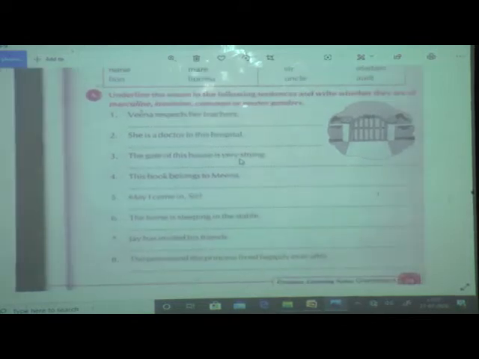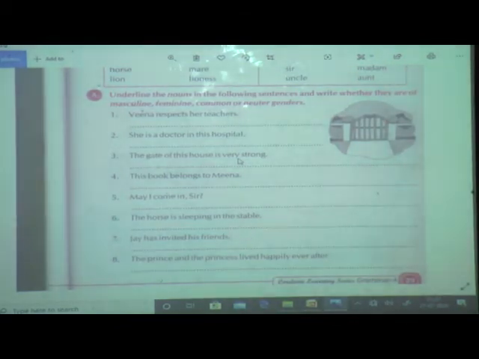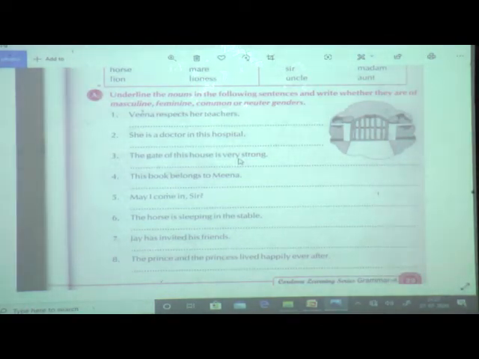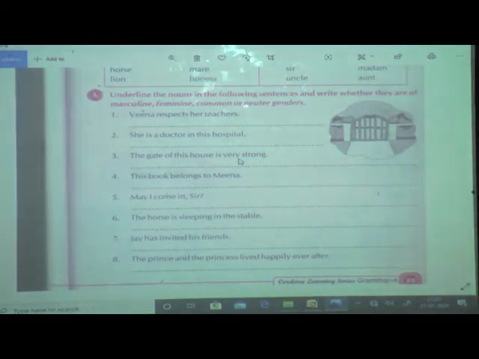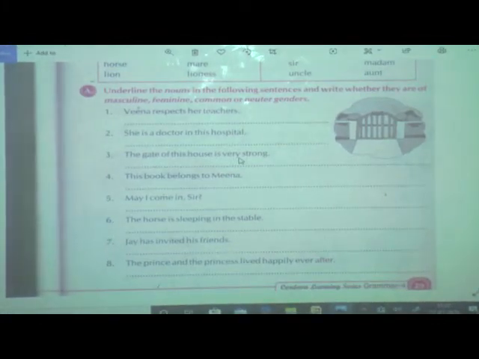Now all are ready to solve exercise A, page number 29. You are having pencil with you, pencil plus eraser. So what is the question over here? Underline the nouns in the following sentences and write whether they are of masculine, feminine, common or neuter gender.